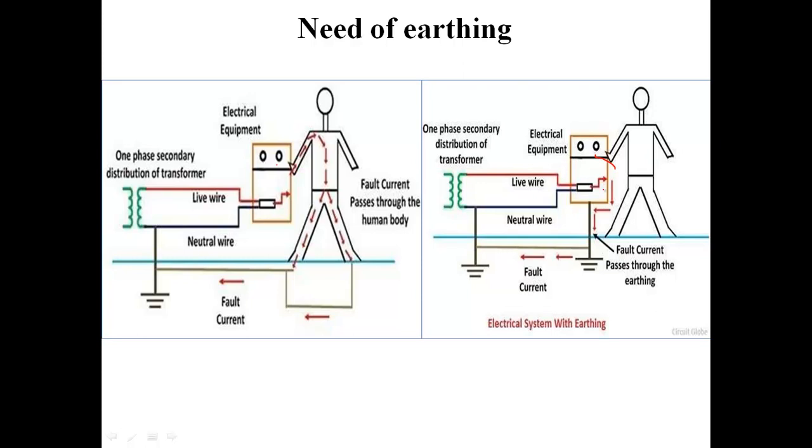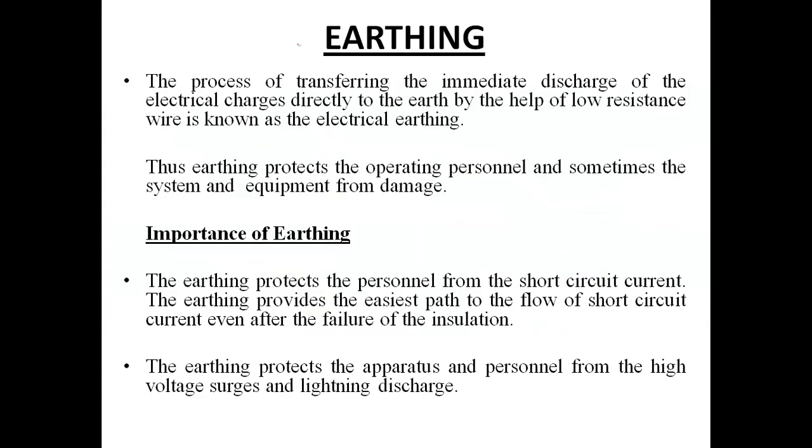Students, it can also be defined as the process of transferring the immediate discharge of electric charges or current directly to the earth with the help of what? A low resistance wire known as electrical earthing wire. Clear? Also students, earthing protects the human being and the system from damage also.